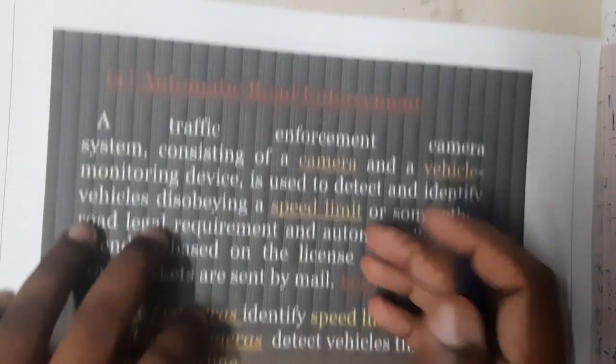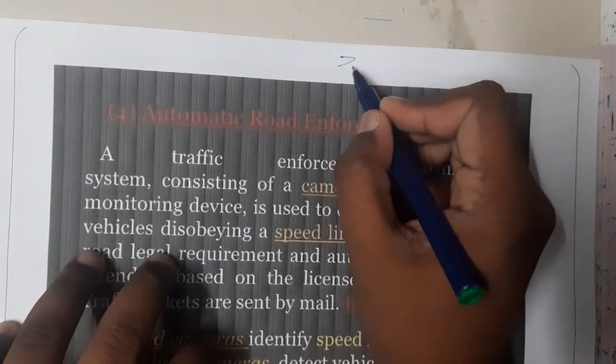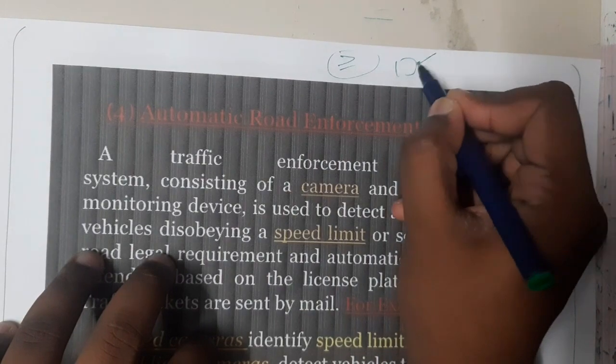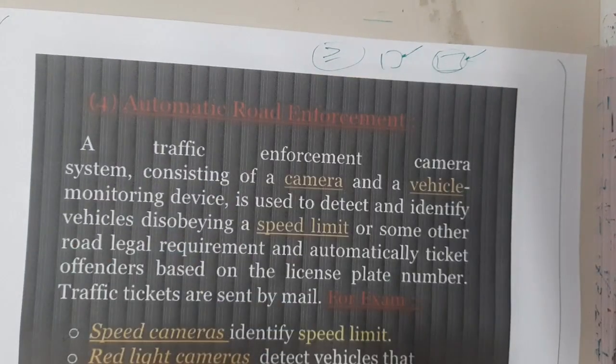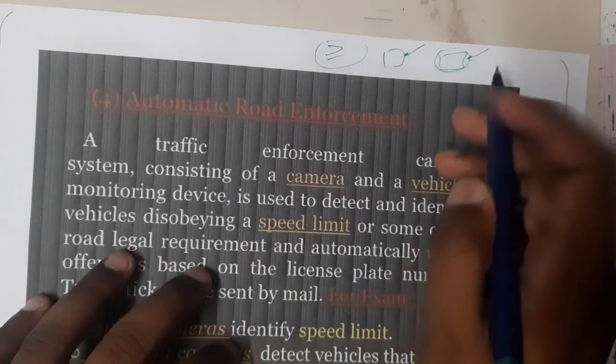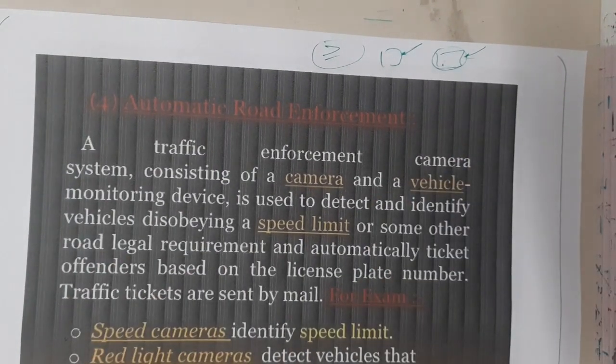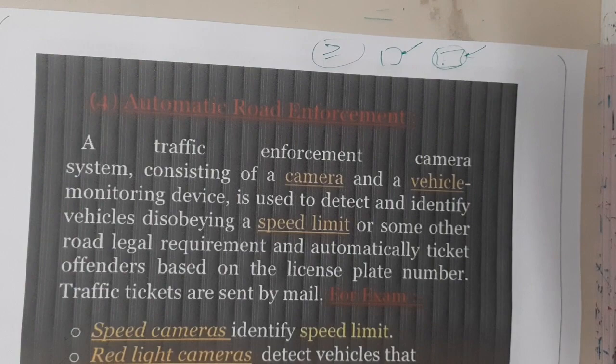If the speed has exceeded the speed limit, then you will be taking a picture. If some other vehicle comes into that lane, you will be using some image processing or machine learning concept to identify it, and you will be taking a snapshot of it, and that will be sent to the higher authorities.